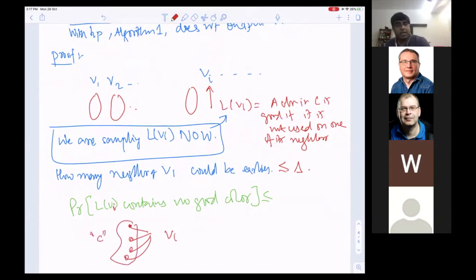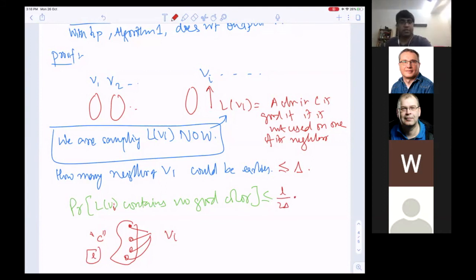Right? Li contains no good color. Well, suppose it had L neighbors. So basically, I pick the first vertex in my list. That happens with probability L by 2 delta, because I chose this particular one of the colors which is already used on my neighbors. Great. Next time, I choose